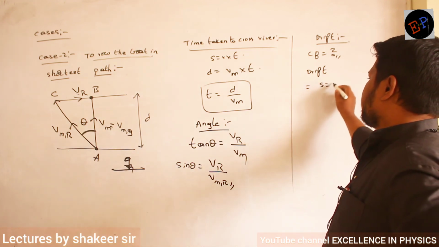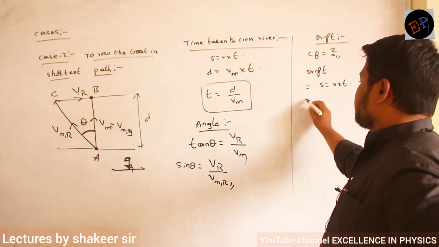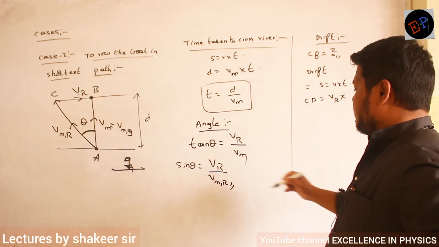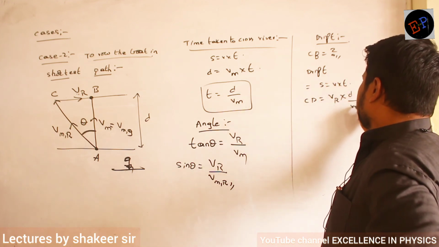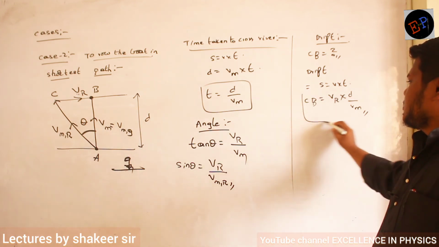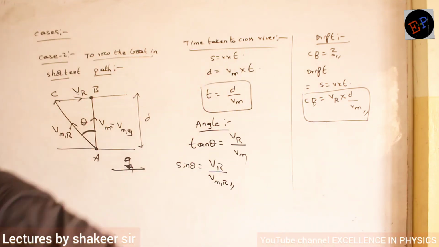Drift displacement is equal to velocity into time. Displacement is nothing but CB, velocity is nothing but VR, and the time taken is what I have calculated, d divided by VM. So this is the drift which is produced in the river. Are you able to understand?